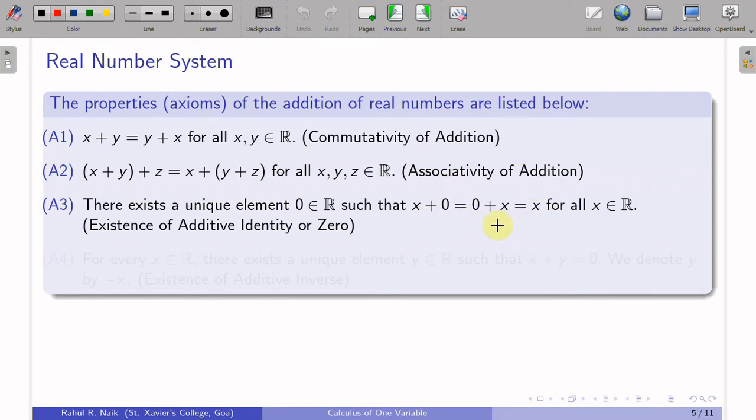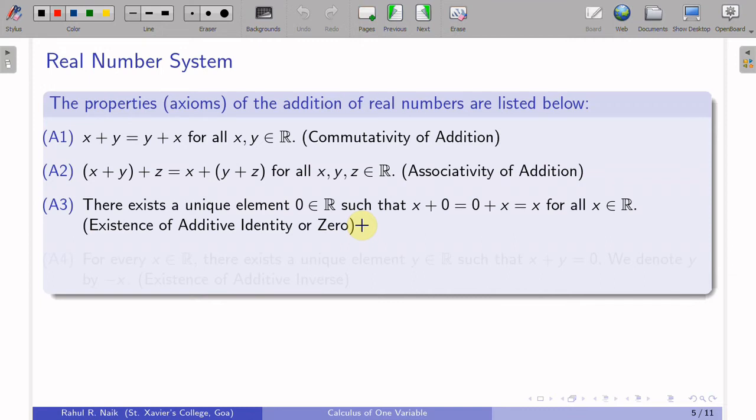So, it is not necessary always to mention this. Okay. Now, what does this property say? That there exists a unique element 0. So, existential quantifier first, such that for every x in R, x plus that 0 is equal to x, or 0 plus x is equal to x, right. And so, from this statement we understand that this identity or 0 element is common for every element in R,